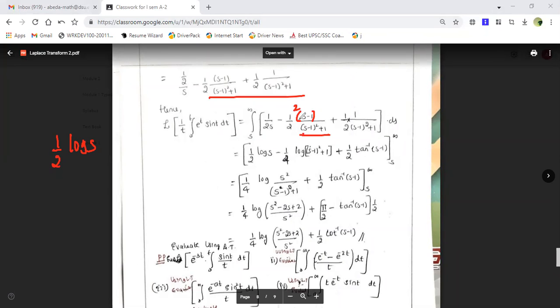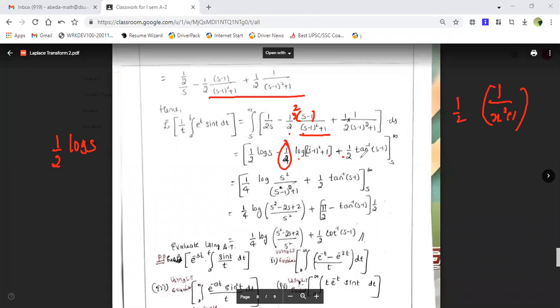I required one more 2 here, so I'm just multiplying and dividing with the 2. So this will be 2 by 2, which means it is 1 by 4. That's the reason I've got here 1 by 4 log of (s minus 1) the whole square plus 1, plus this is in the form of, you can see, this 1 by 2, if I take out, it is of the form 1 upon x square plus 1.